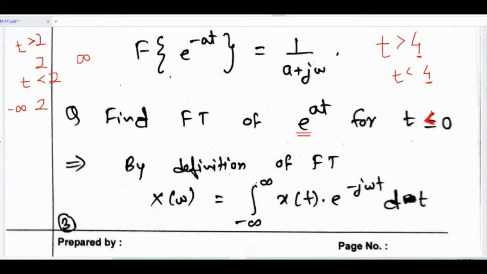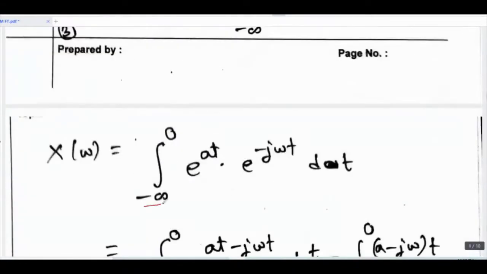First of all I have written the definition. Now I am supposed to find the Fourier transform of this. So I will substitute here and change the conditions: t less than or equal to 0. So it should be 0 and less than 0, going down to minus infinity. So the integration limits will be minus infinity to 0.